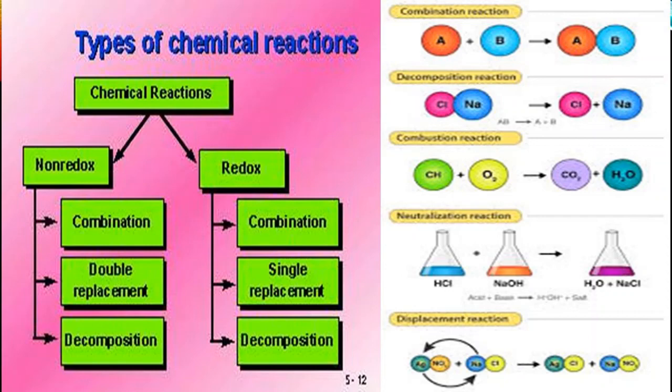So guys, what is combination? As the name says, combination is when pure elements combine and make one compound. For example, A plus B gives AB. For example, C plus O2 gives CO2, and this is a combination reaction. Another is decomposition reaction. Decomposition is breakdown, the reverse, the opposite of combination, meaning CO2 converts into C plus O2.